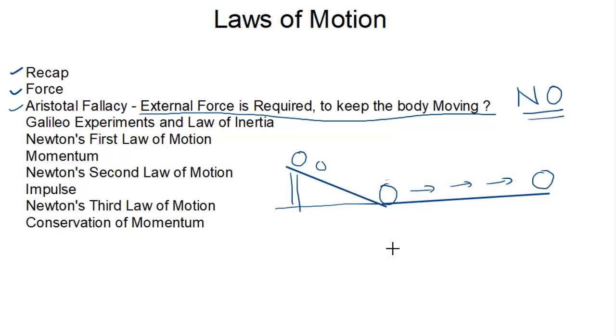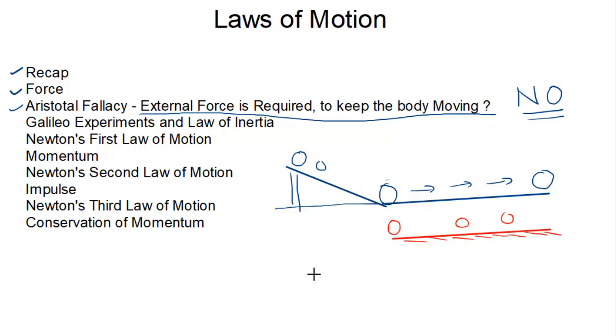He took this horizontal surface of different smoothness, and what he observed is that the body moves more distance on the horizontal plane if it has greater smoothness. That means its friction is less, it is offering less friction.